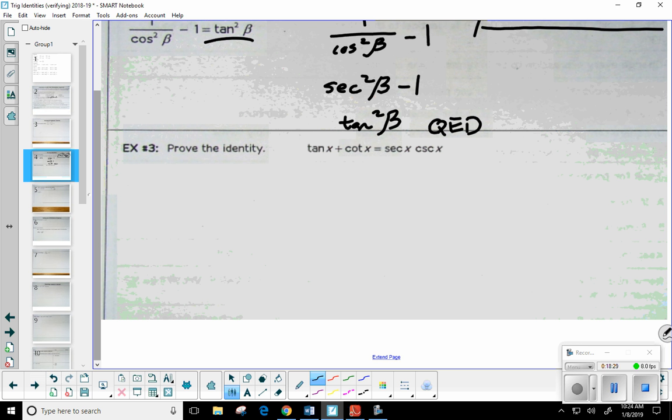Okay, Stephanie, what do you think? What do you prefer? You want the right side? Okay, that's actually a popular choice today. A lot of people are going with the right. Now does that mean I couldn't use the left and make it look like the right? Okay, this one actually works both ways. It doesn't matter. But just so we're all on the same page, let's try to figure out how can secant times cosecant give me tangent plus cotangent.